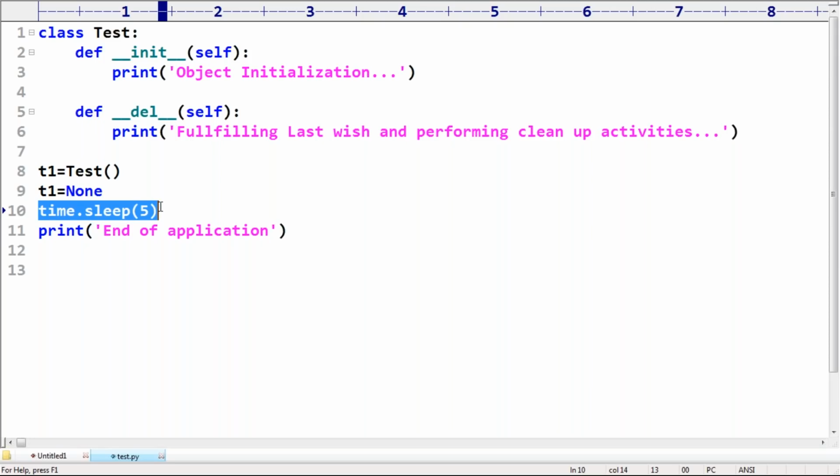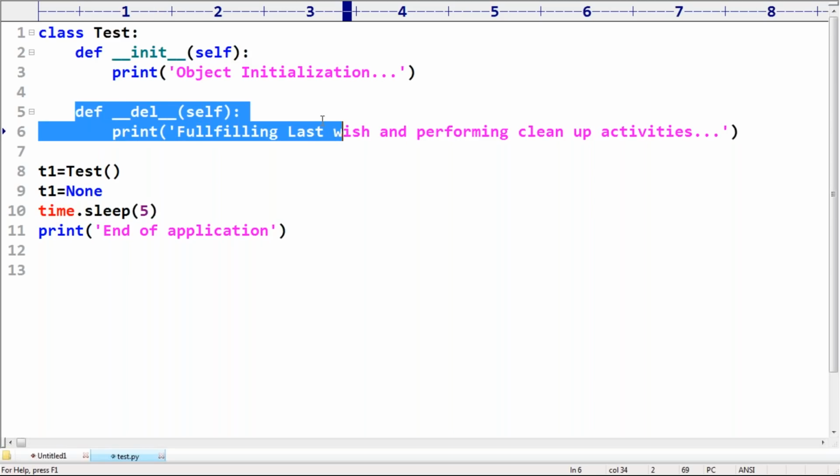Remember this one: if the garbage collector calls the destructor, then automatically this object by default is destroyed, sir.